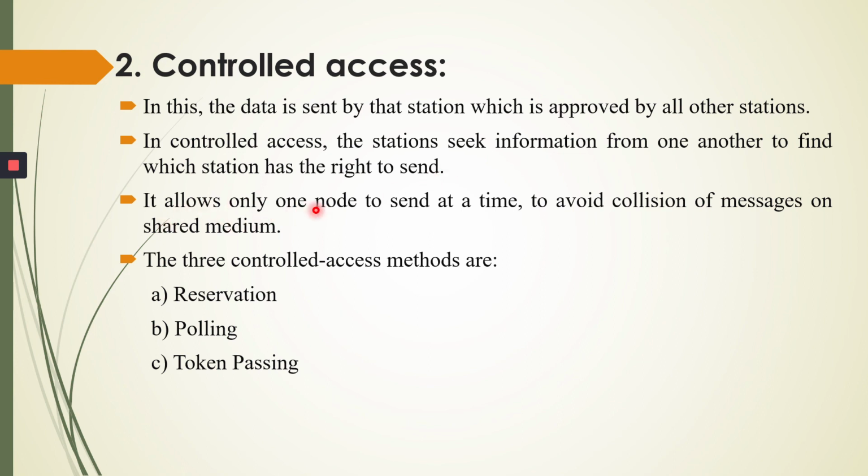It allows only one node to send at a time. So at a time only one node can send the data, to avoid collision of messages on the shared medium. The three controlled access methods are reservation, polling, and token passing.